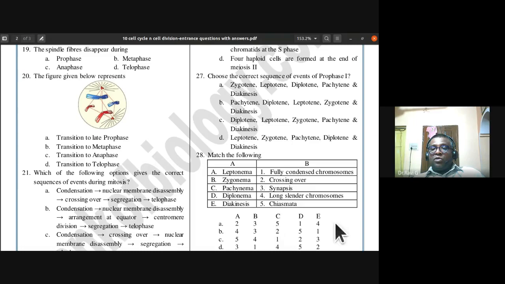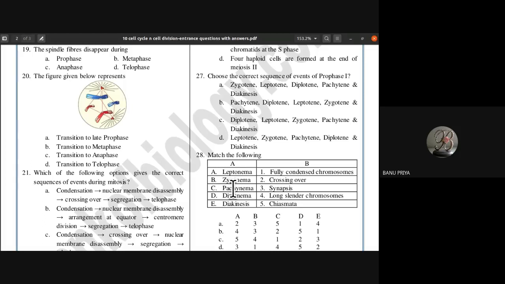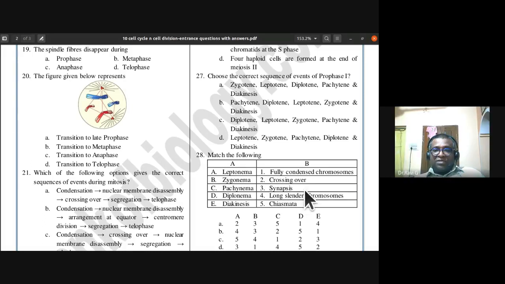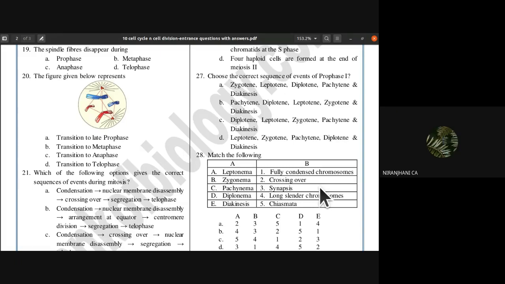So leptonema, what is going to happen during leptonema? There is the formation of long slender chromosomes, isn't it? Zygonema, what is going to happen during zygonema? Synapsis. Pachynema, what is going to happen?